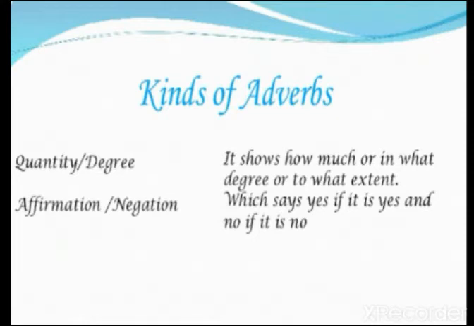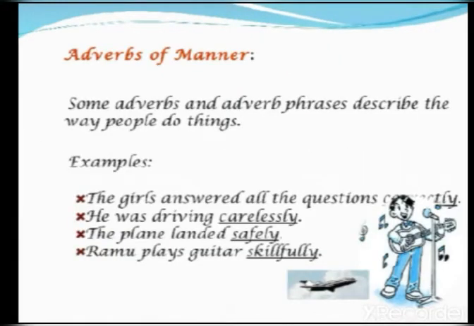It shows how much, or in what degree, or to what extent. Then is affirmation and negation, which says yes if it is yes. Now let us see the kinds of adverbs one by one with examples.